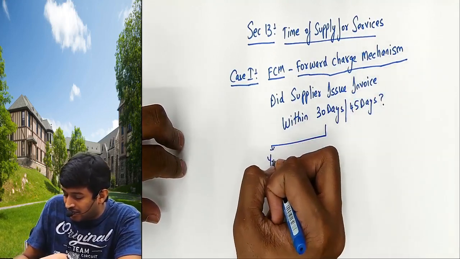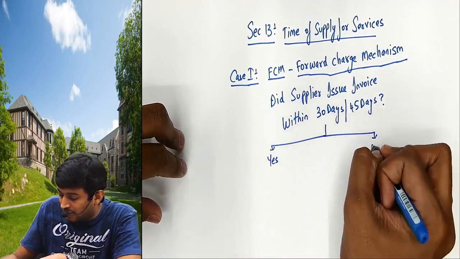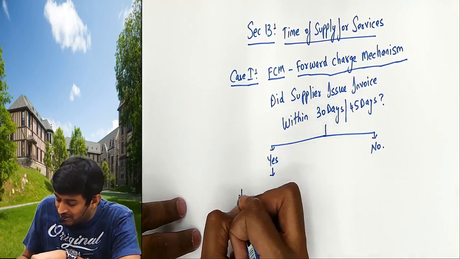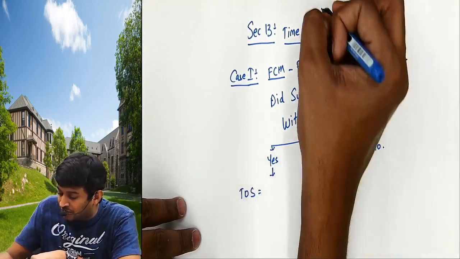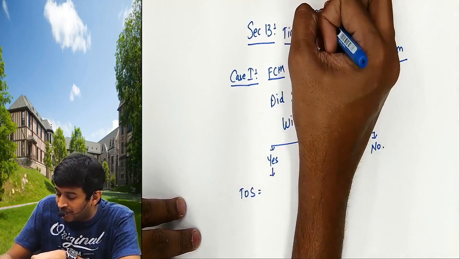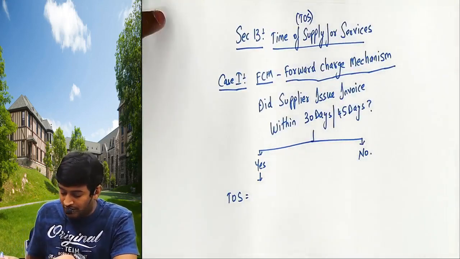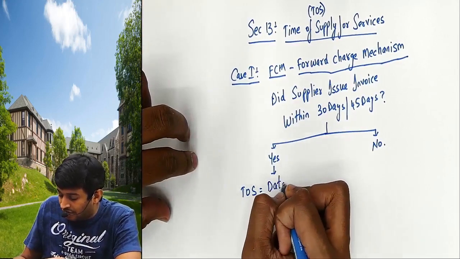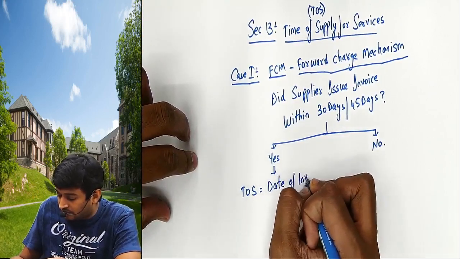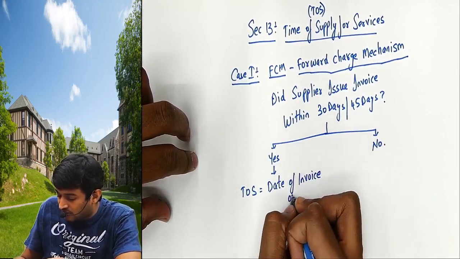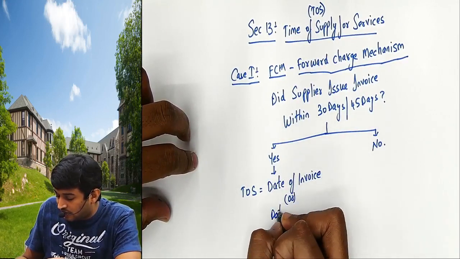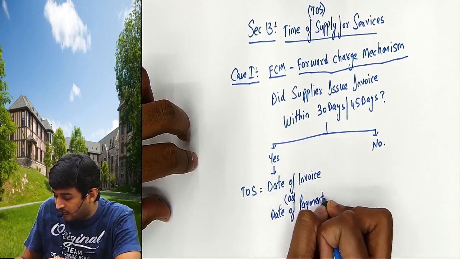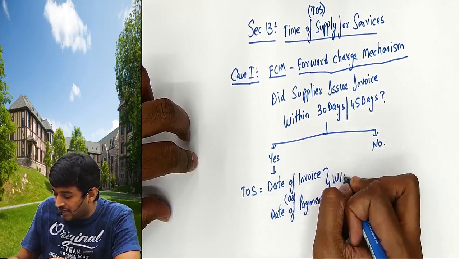Answer can be yes, answer can be no. If answer is yes, time of supply, TOS for short form, will be date of invoice or date of payment, whichever is earlier.